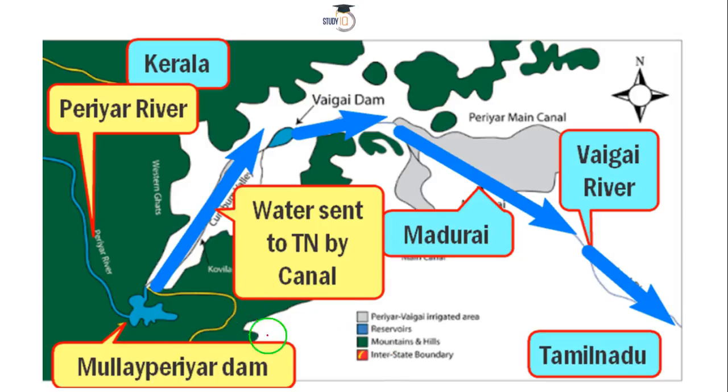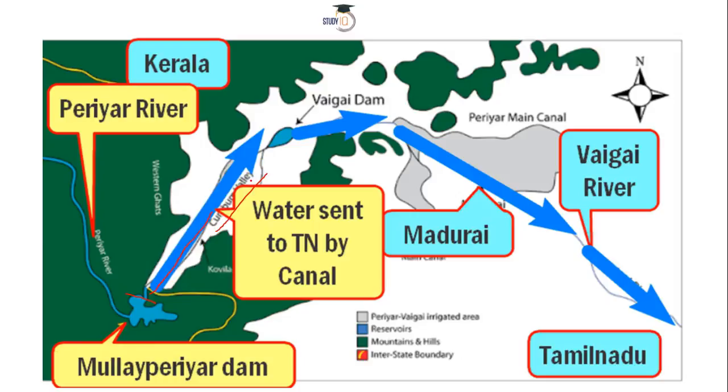Now if we zoom the map a little bit, and try to understand why it is important for Tamil Nadu and why we have seen both the states being absolutely ferocious with each other over the Mullaperiyar Dam, see, here is the border between these two states, and from here what this dam does is basically channelize the water of the Periyar river. You channelize this water towards Kumbum Valley.